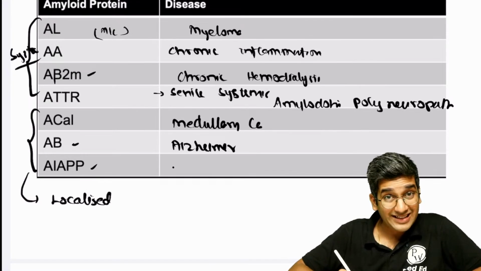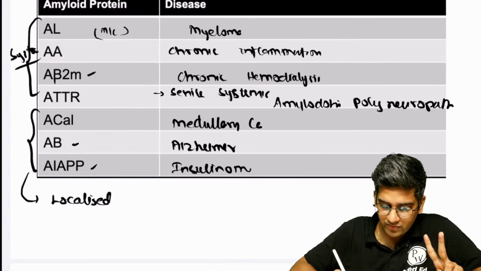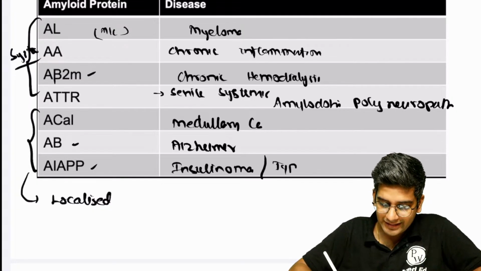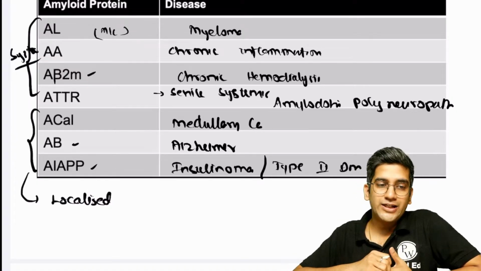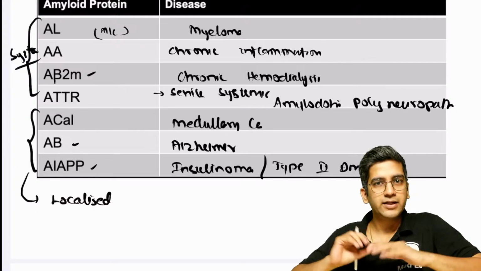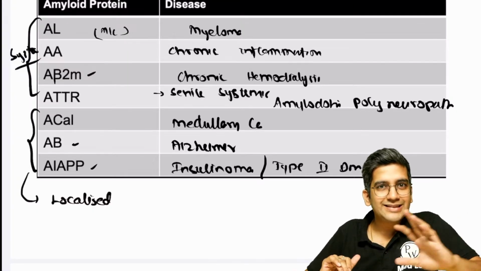AIAPP is seen in pancreas, two conditions. It's due to insulin's byproduct. So I can have a tumor of insulin, insulinoma, or a type 2 diabetes mellitus. Especially in the Viva, they might ask you this, not type 1, it's type 2. Please do remember them, right? So this is about the places where I see amyloid. Short answer, just name them.